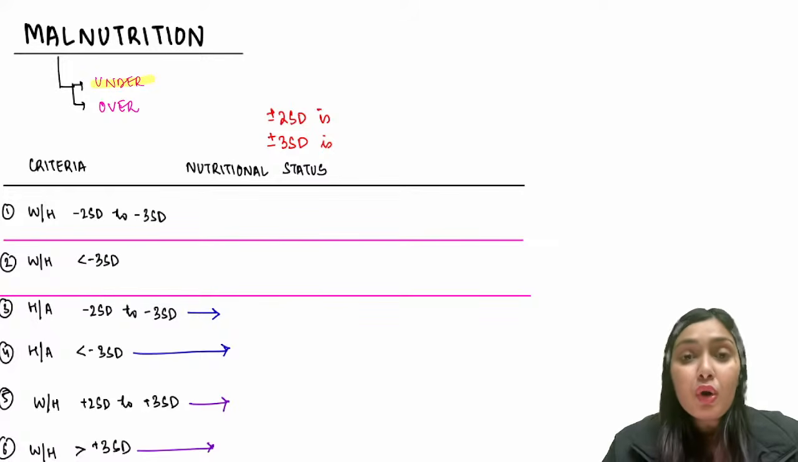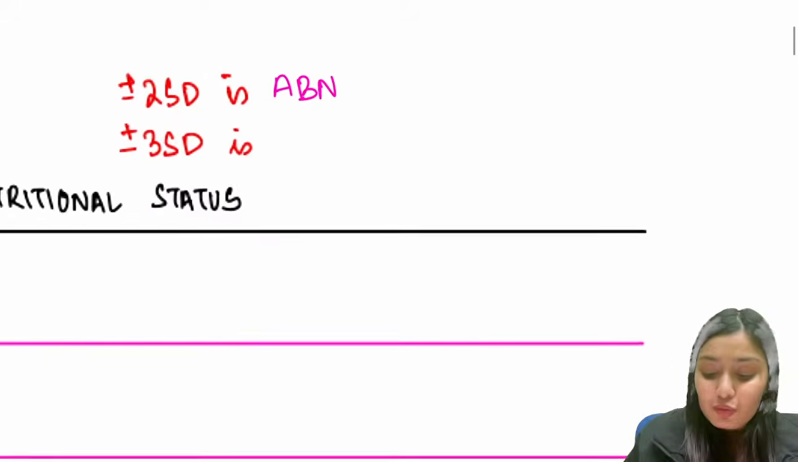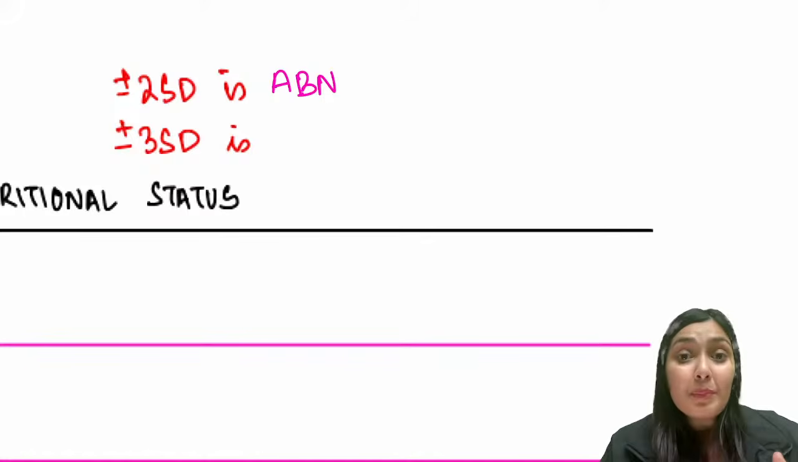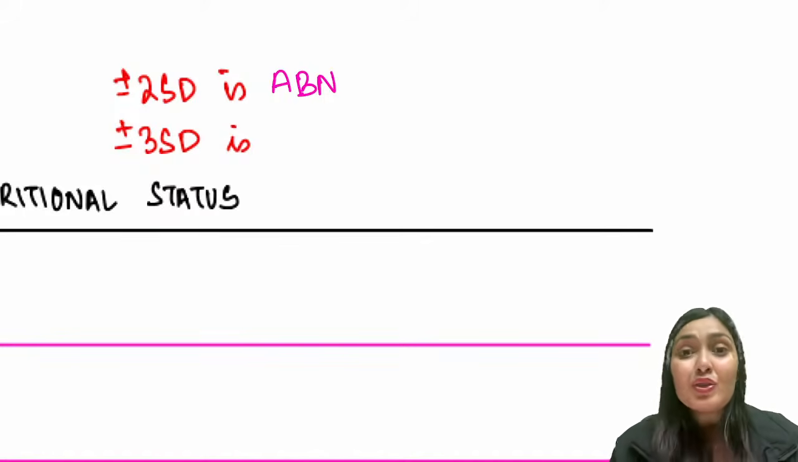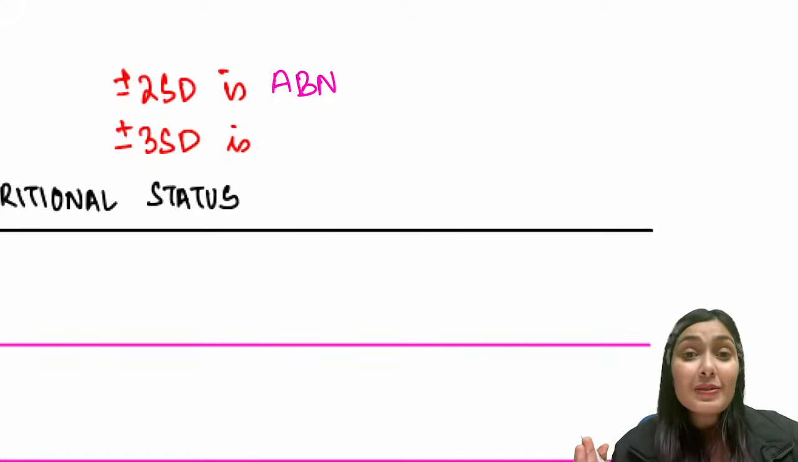Whenever we talk about parameters of growth, anything beyond plus minus 2 standard deviation of the normal is abnormal. So remember as a thumb rule that anything beyond plus minus 2 standard deviation is abnormal. And obviously, if something is beyond plus minus 3 standard deviation, it is severely abnormal. So if the weight of the child is between plus 2 and plus 3, this child will be overweight. But once it crosses plus 3, that would be an obese child.